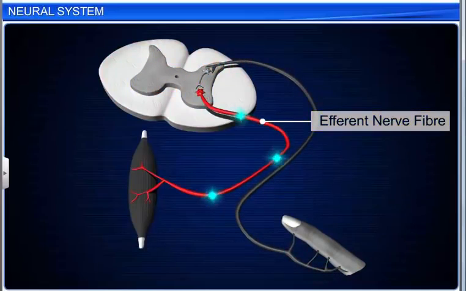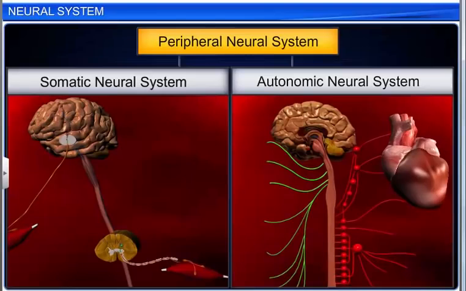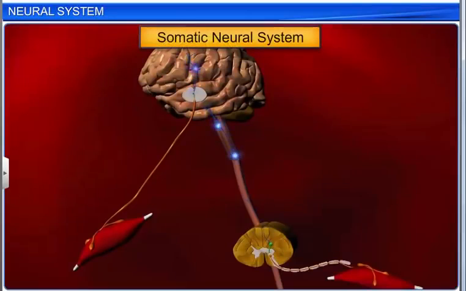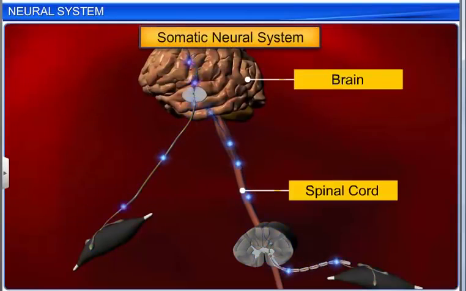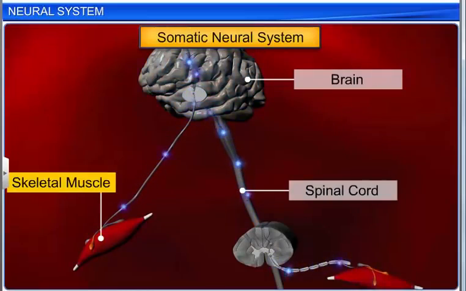Efferent fibers conduct nerve impulses from the central nervous system to the involuntary organs, muscles and glands. The peripheral neural system can be further divided into the somatic neural system and the autonomic neural system. The function of the somatic neural system is to relay impulses from the central neural system to the skeletal muscles.